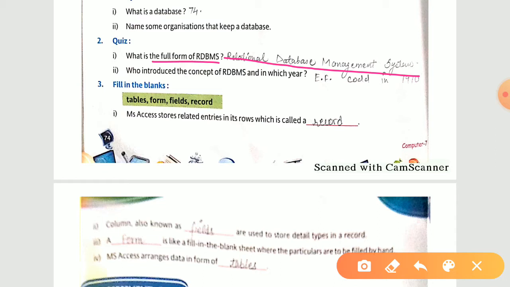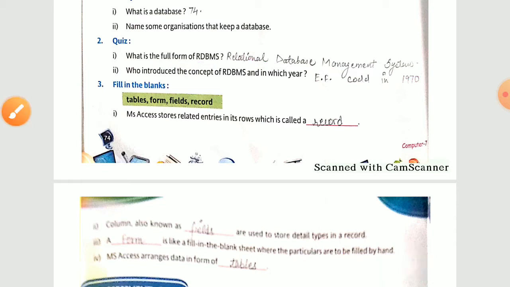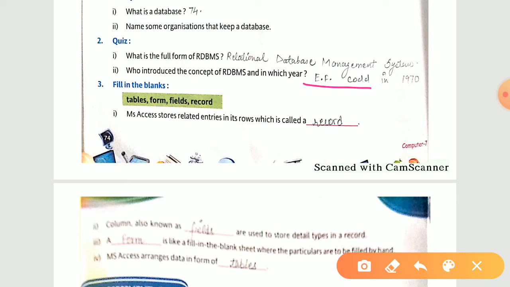Now the second one, who introduced the concept of RDBMS and in which year? So like this you have to write down the answer. E.F. Codd introduced the concept of RDBMS in 1970. Again, I am repeating it. E.F. Codd introduced the concept of RDBMS in 1970. This is the second answer for your quiz portion.